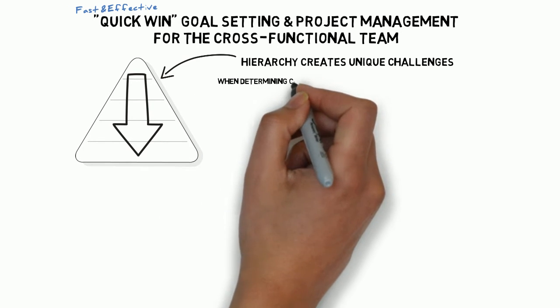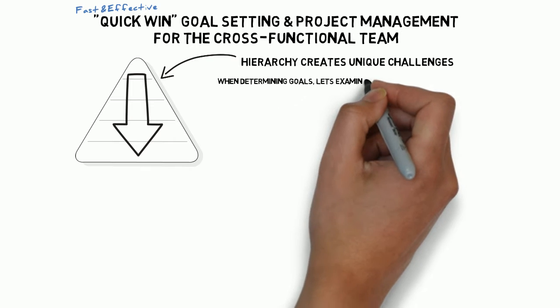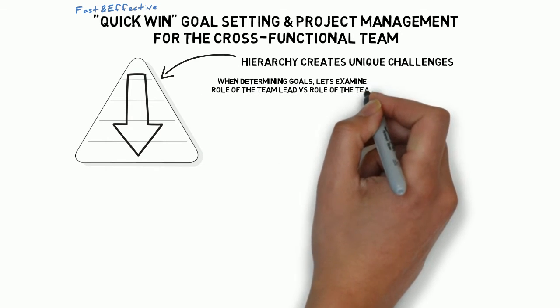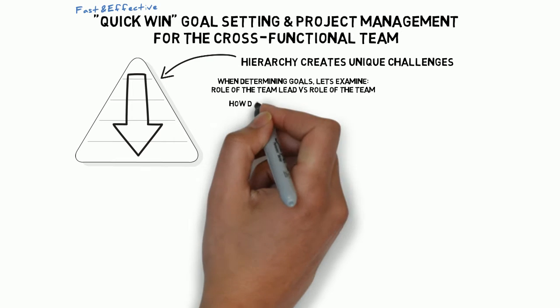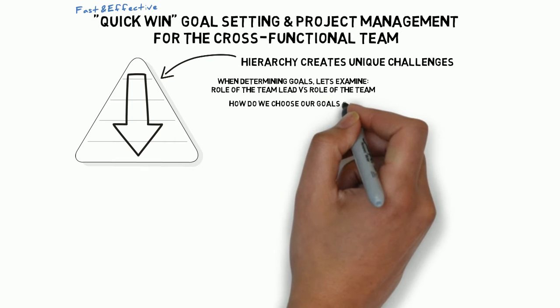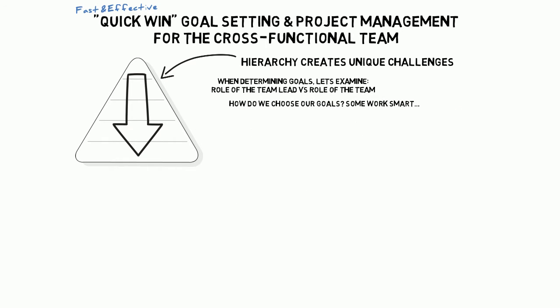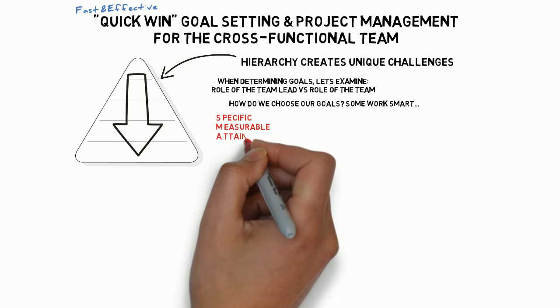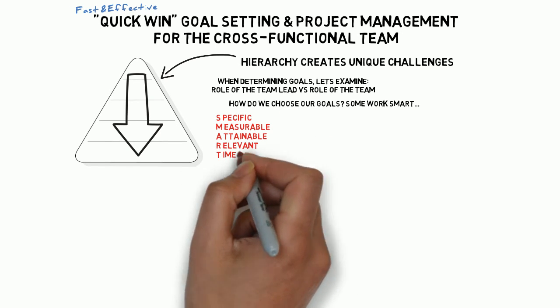So let's examine the role of the team lead versus the role of the team right now, especially when it comes to choosing these goals. So how do we choose our goals? Some people use the acronym SMART. SMART stands for specific, measurable, attainable, relevant, and time-bound.